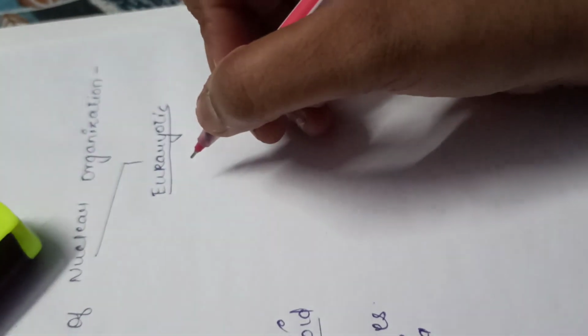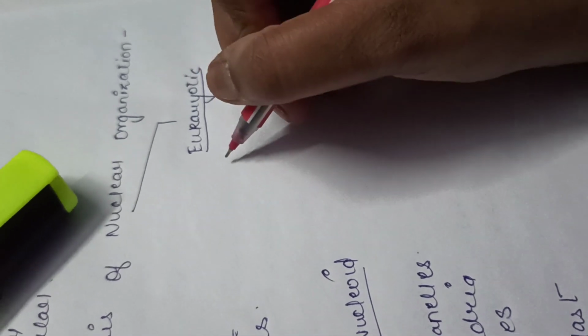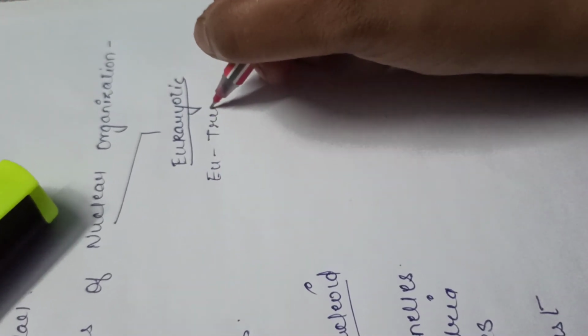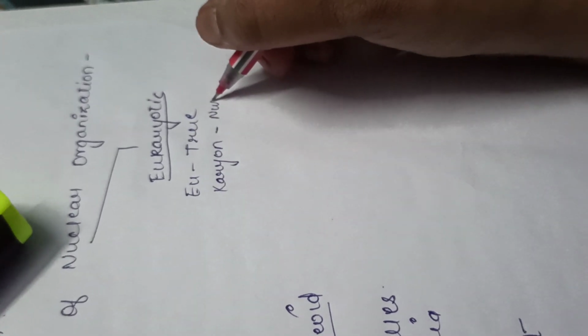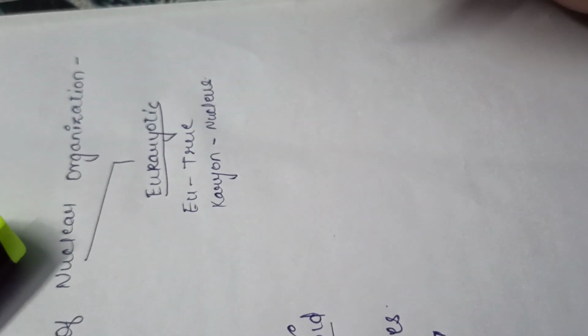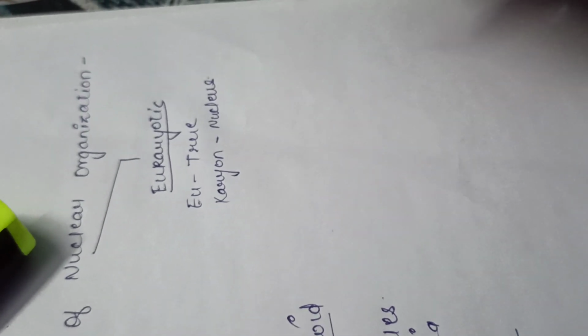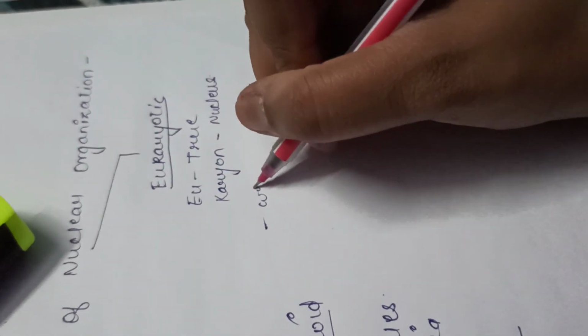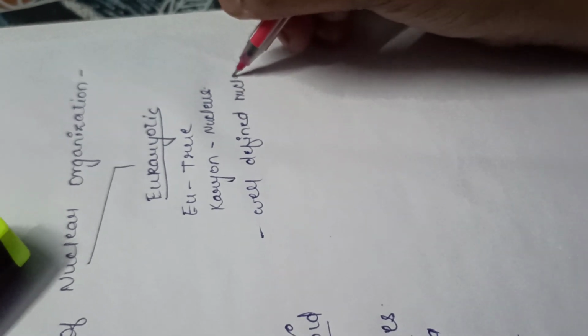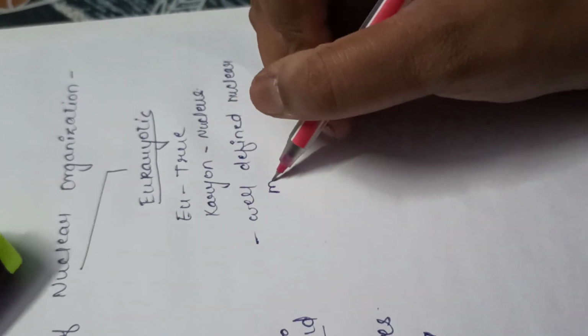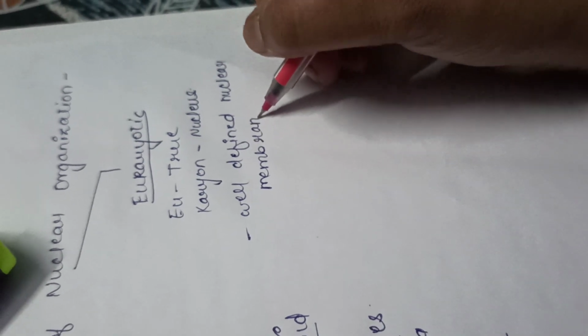Coming to the next type, that is the eukaryotic cell. Here eu means what? It means true, okay, and again karyon means nucleus. So a eukaryotic cell is a type of cell that has a well-defined nuclear membrane, and the genetic material is packed inside the nucleus.